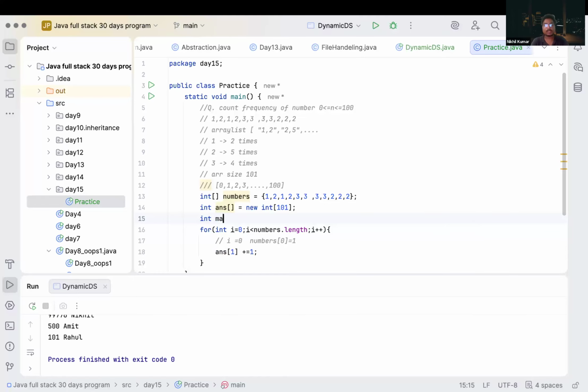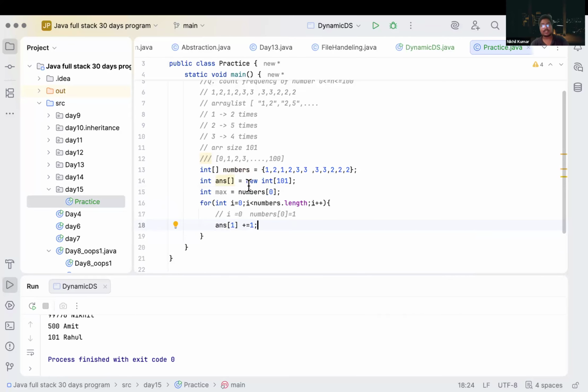And what we can also do? Int max equal to numbers of 0. We have already discussed this program, how to get the largest number inside an array. How to get the largest element inside our array. Correct? So what we are doing here? We are just simply increasing this number like this, and we have to run a condition here.